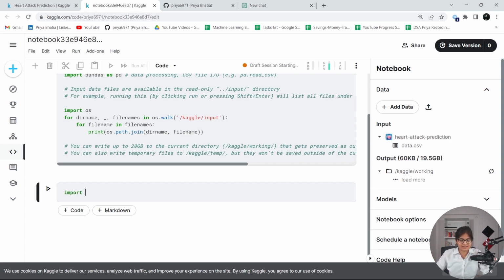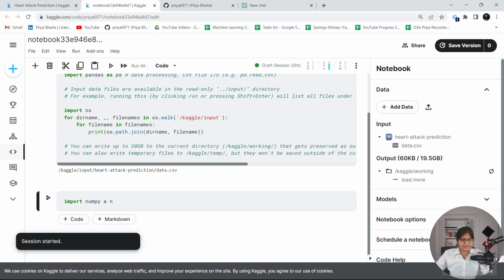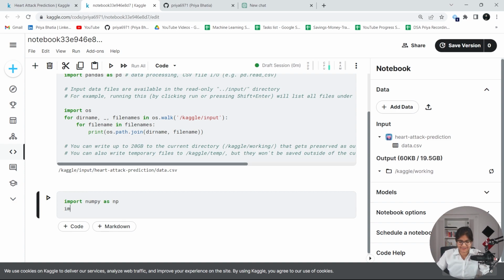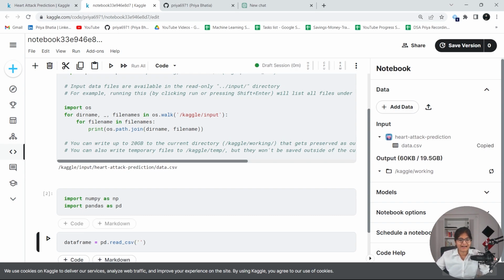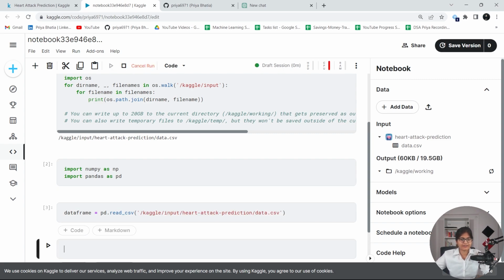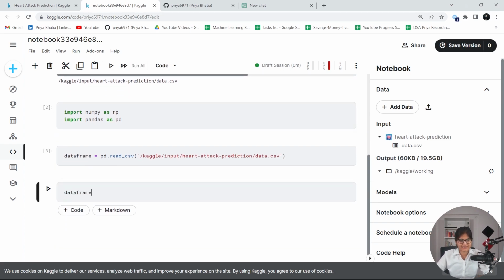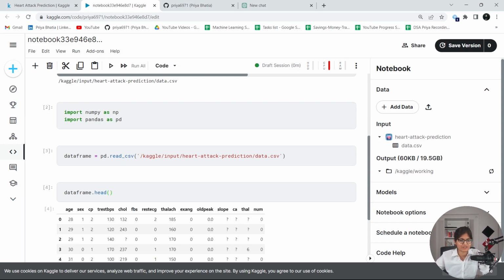For example, I will import NumPy as np, and the session is started now. Let me show you a few things so that it would be a good start for you to see things on your own. I am importing the libraries. Now I want to read my data, so I will create a data frame with pd.read_csv. Here you can copy the path and paste it. You will easily be able to load the data, and now you can see the top 5 records by using the head function.